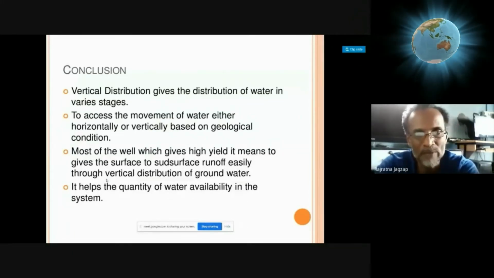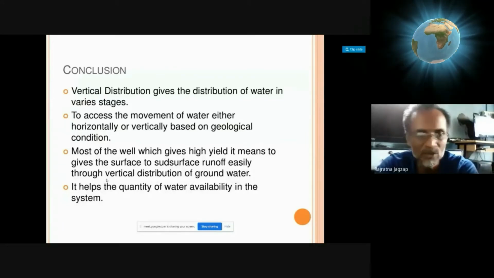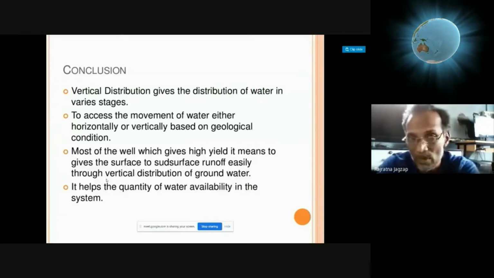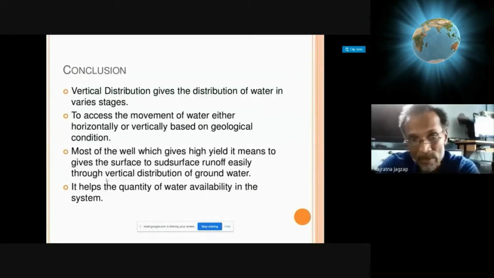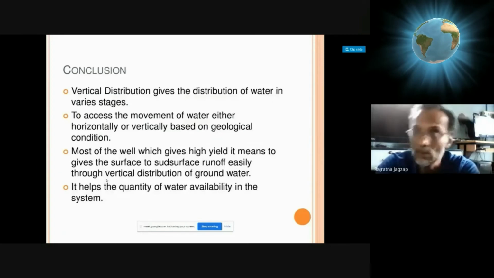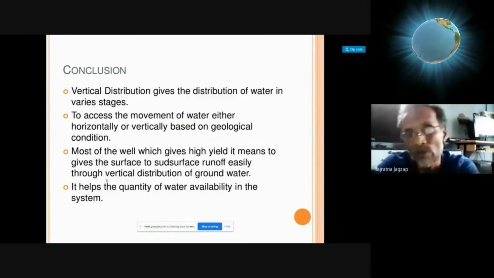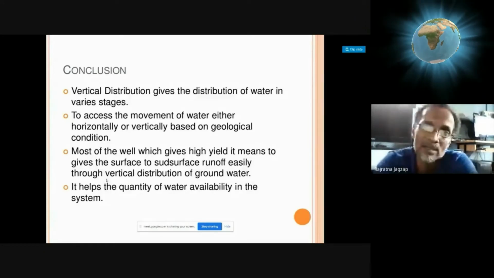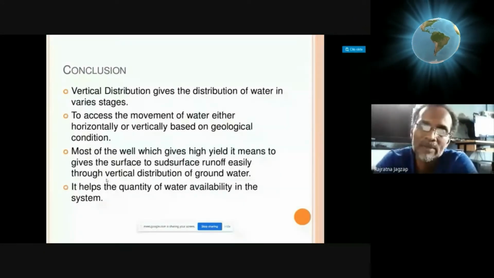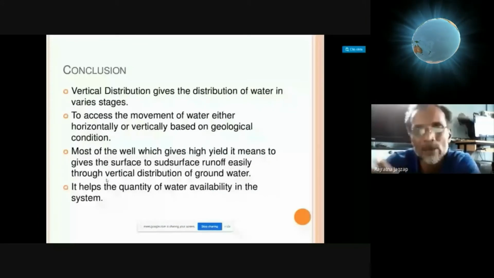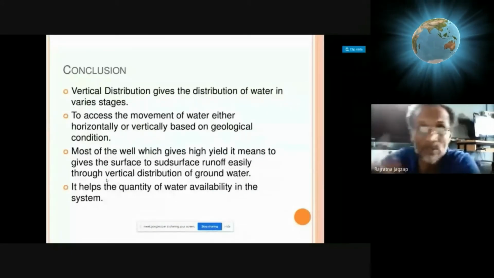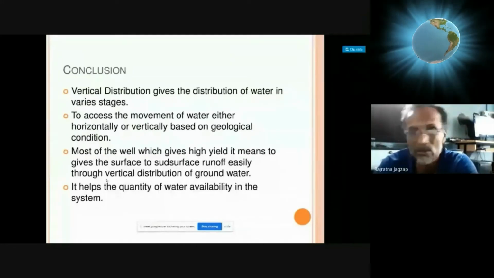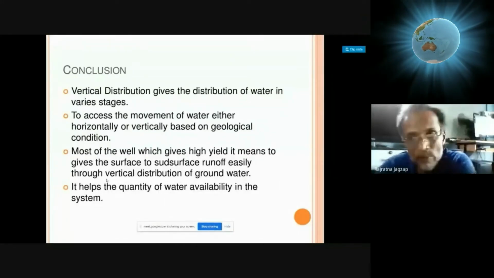Most of the wells which give high yield give surface to subsurface runoff easily. That means those wells which are giving maximum yield of water are present in porous terrain, having more porosity, let's say sedimentary rock terrain. So the more the infiltration, the more the yields of water in those areas to the wells, open wells or bore wells.